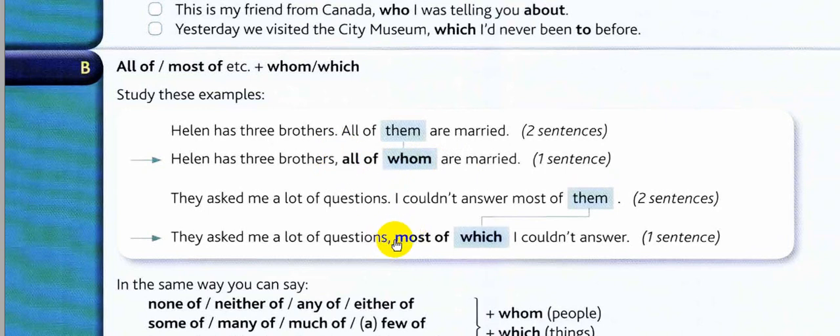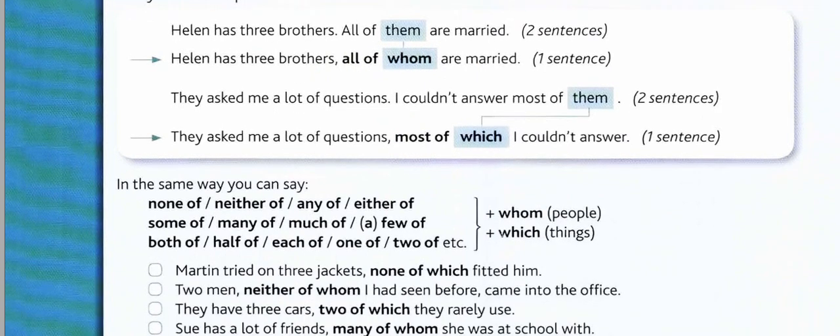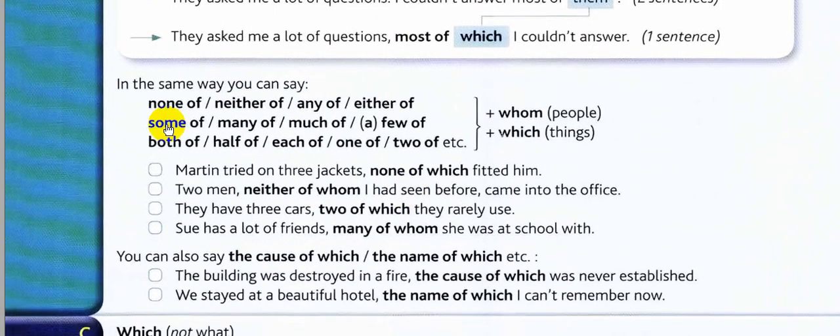Okay, I think it's clear. Let's move to this part. In the same way, we can say these are other expressions of quantity, like none of, neither of, any of, much of, whom for people, which for things. And these are more examples, like two of. Don't forget, we're still talking about a quantity here: two of which, the cars; two of whom, friends.